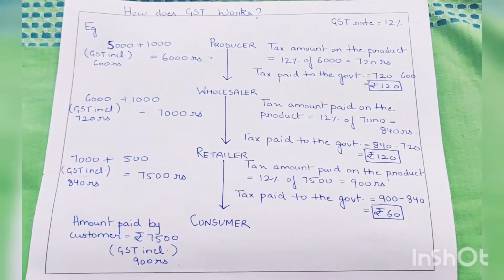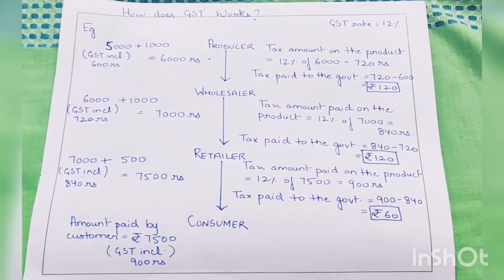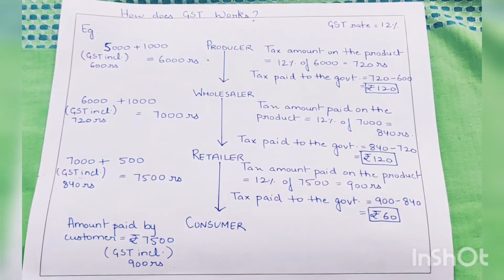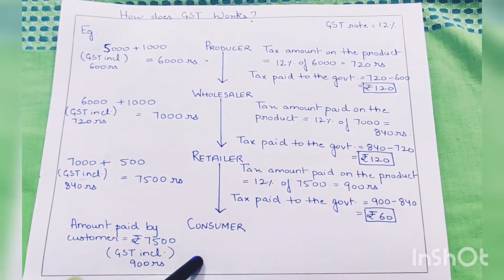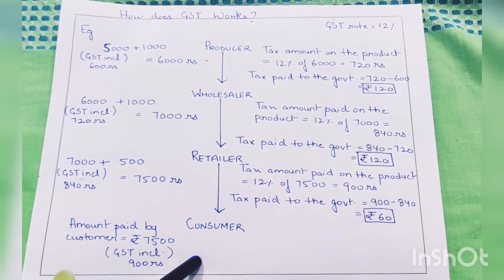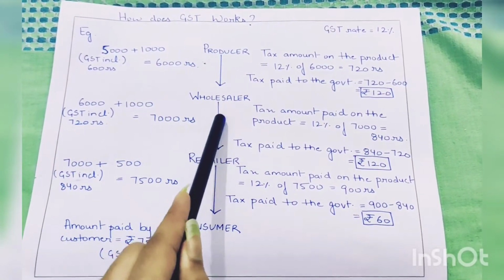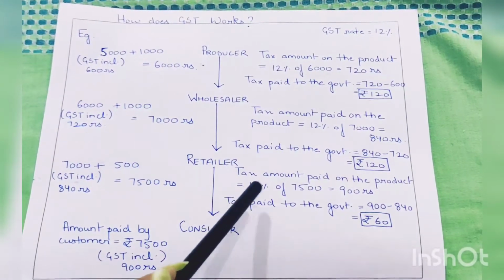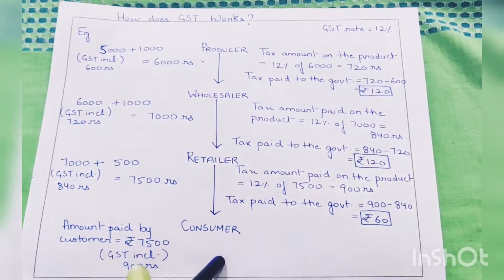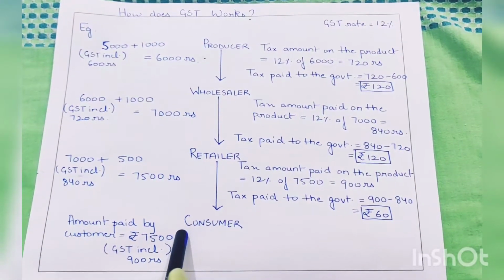Now let us see how GST works with the help of an example. We all know how a product reaches its final destination, that is, the consumer. So the supply chain of the product is as follows. First, the product is manufactured by the producer, who then sells it to the wholesaler. The wholesaler further sells the product to the retailer, and finally it reaches its final destination, that is, the consumer, who uses it for his or her personal requirement.